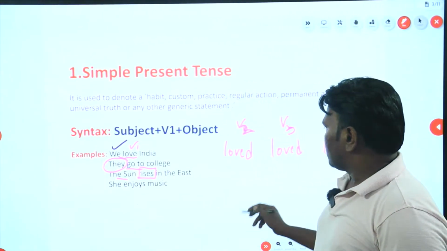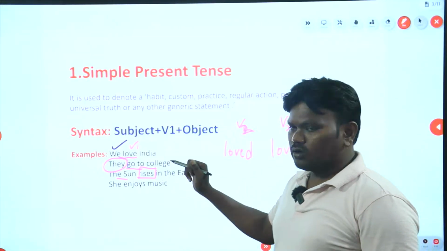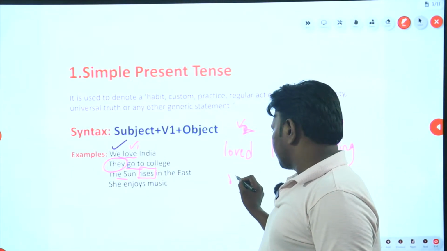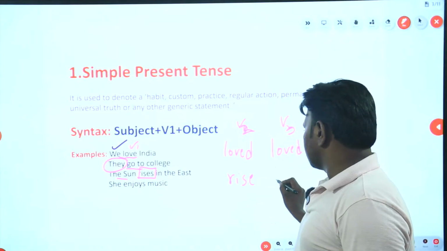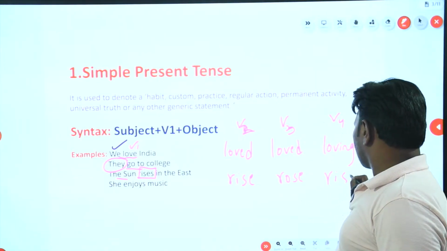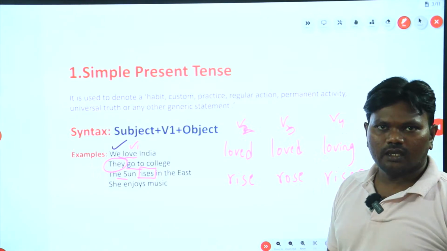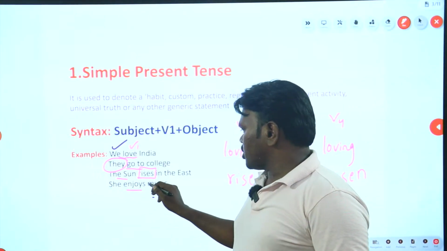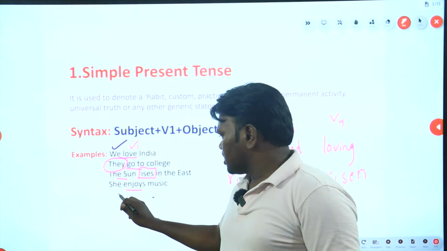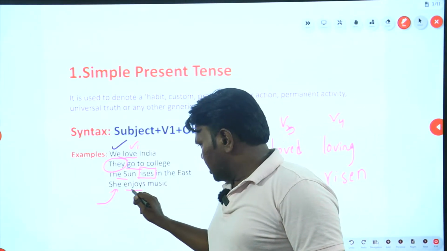Next, the sun rises. Go, went, gone, I told you for go already. Now look at this. For rise: rise, rose, risen. Okay, now, she enjoys the music. What does she do? She enjoys the music. She is the subject, enjoys.